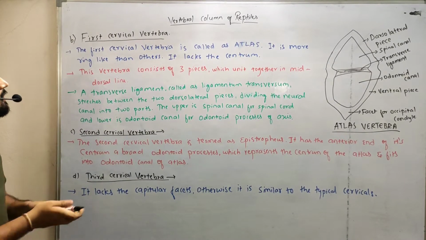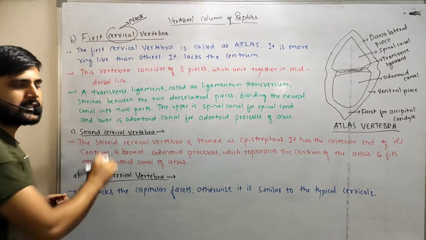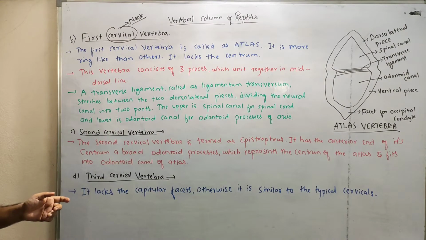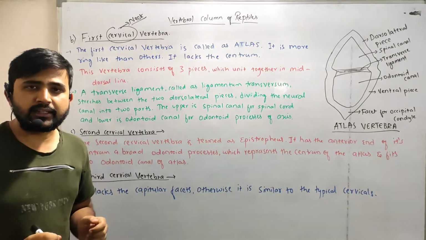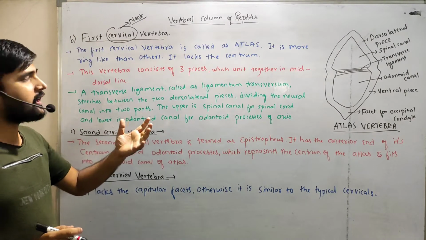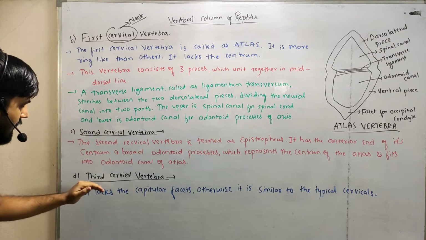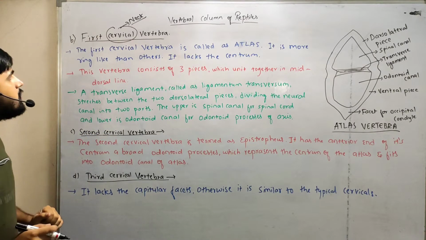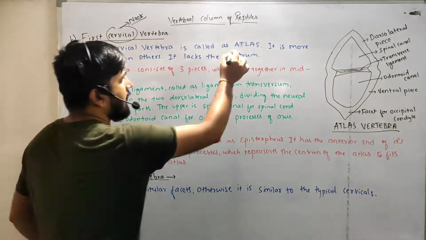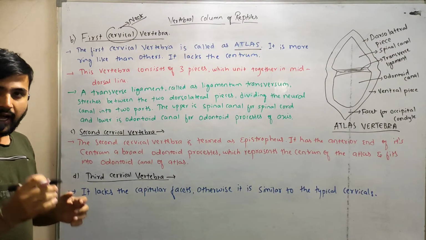Okay, so cervical means neck region, right? Cervical is nothing but the neck region. So the vertebra which is present at the neck region is nothing but the cervical vertebra. In the typical cervical vertebra, we have the first cervical vertebra, second cervical vertebra and third cervical vertebra, right? The first cervical vertebra is called the atlas.